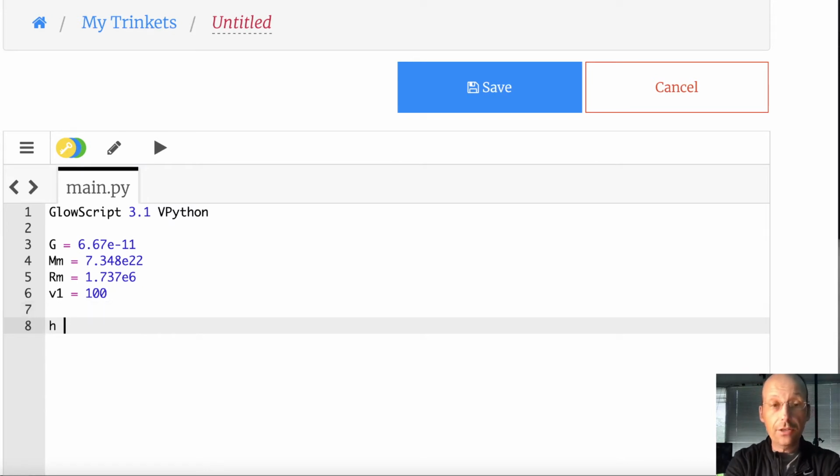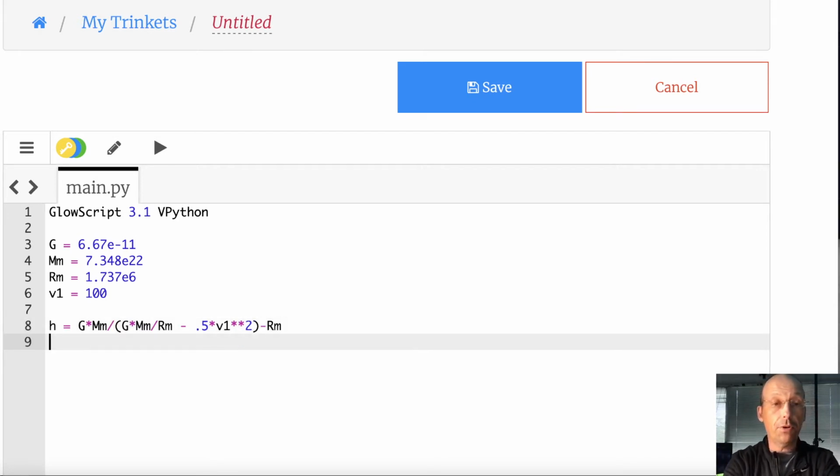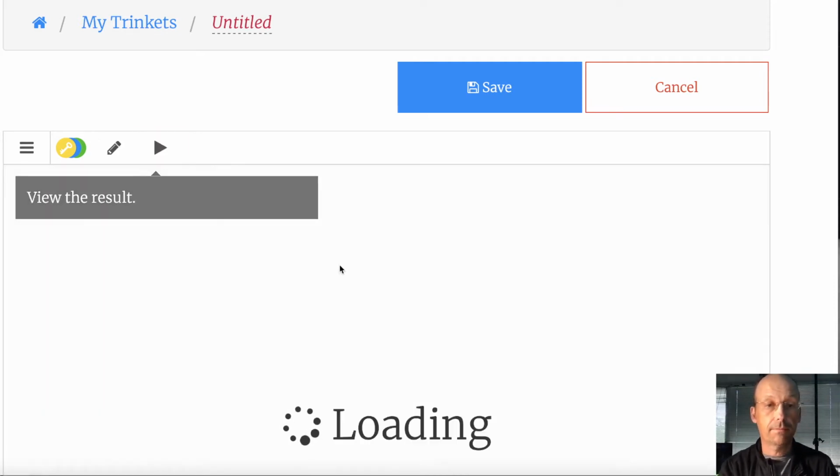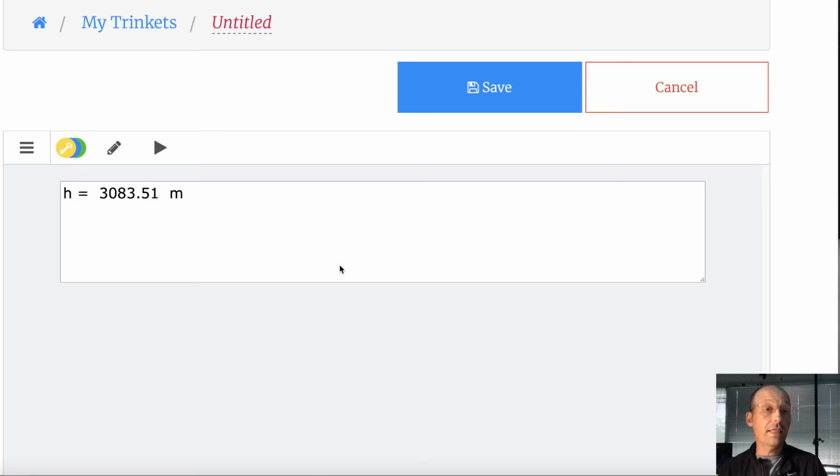Now what I can do is just type in that equation that I just saw. I'm going to say H equals, I'm going to just type it like I see it. G times Mm divided by G times Mm divided by Rm minus 0.5 times V1 squared. You see how that looks nice? And then minus Rm. Now I can print that. Print H equals H meters. And let's run this and see what happens. Okay, so I get 3,083 meters.